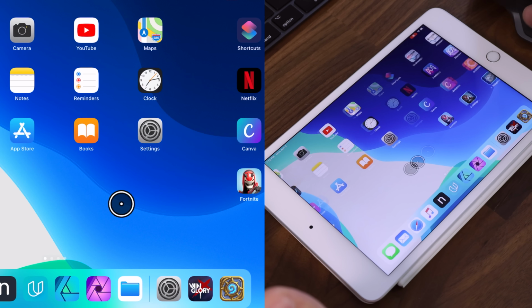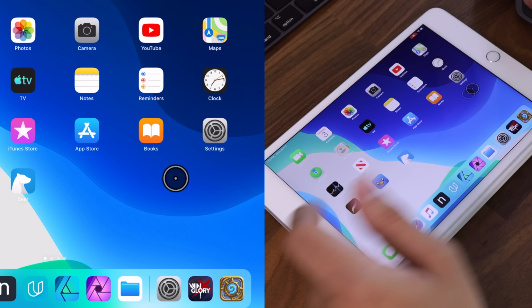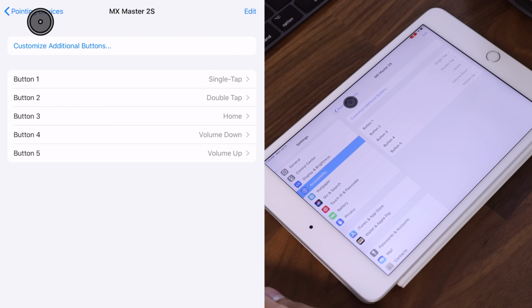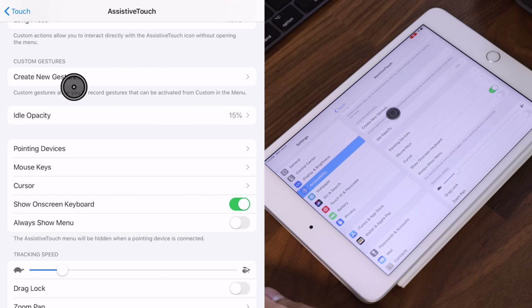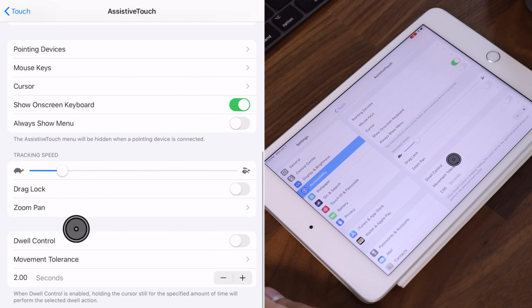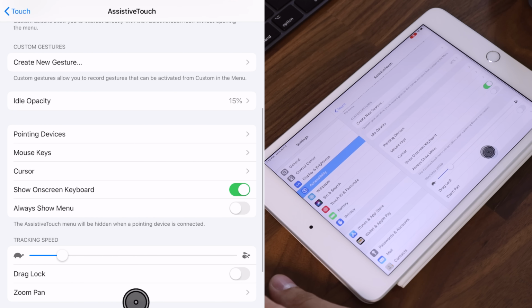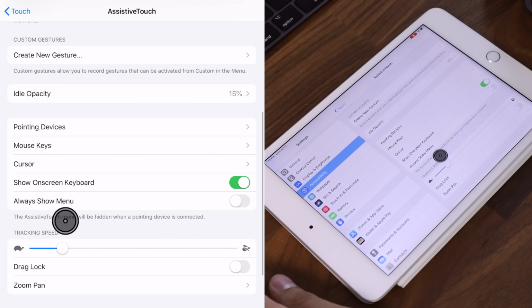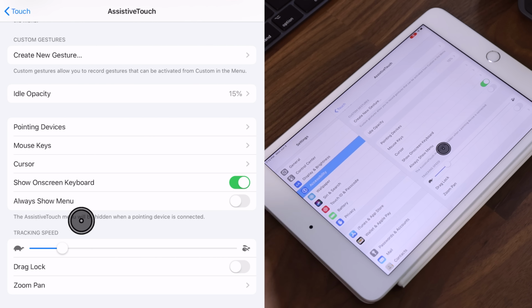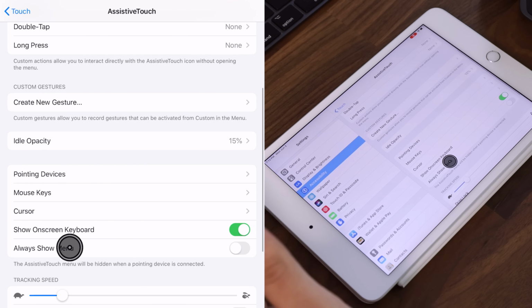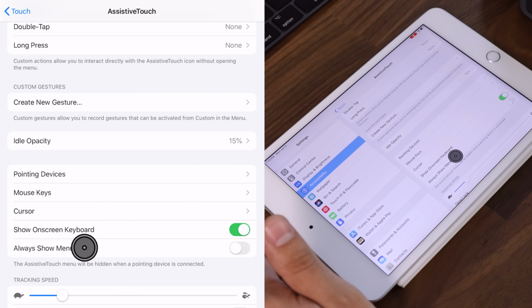As you can see here, there's an option to actually change this little cursor here into a larger cursor. However, that's not that useful if you want to use this as a mouse. It's just going to make it bigger, and there's no way to make it smaller. There's a tracking speed here, so it's basically your mouse speed. I had to bring it down quite a bit because it was way too fast. However, you can configure that quite a bit depending on the device that you're using, or if you actually need it for what it's meant for, and you need it for accessibility and things like that.